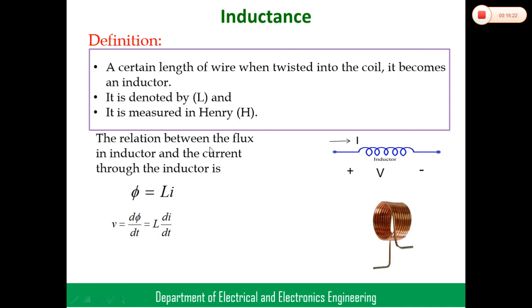The relationship between flux and current in terms of inductance is phi is equal to L into I. Why do I mention phi proportional to I? When current passes through the coil, some flux is produced in the coil. It becomes a magnet actually. We have two types of magnets: the first is the electromagnet and the second is the permanent magnet.